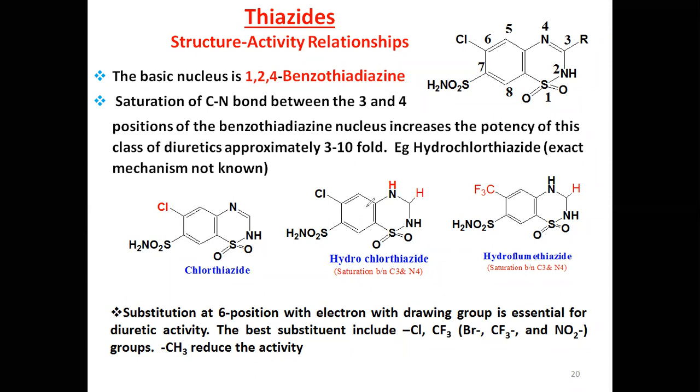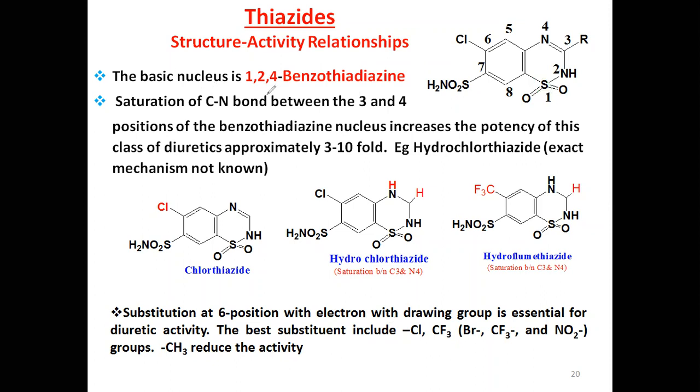Now, thiazide drugs. As nitrogen, thiazine. Let me tell the basic structure.